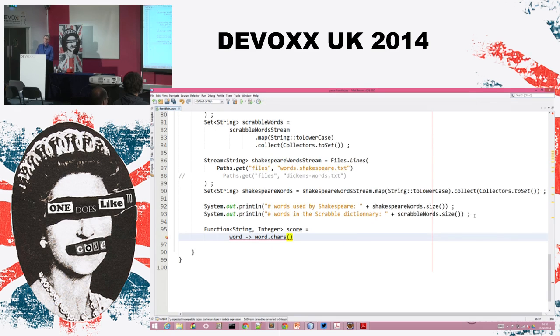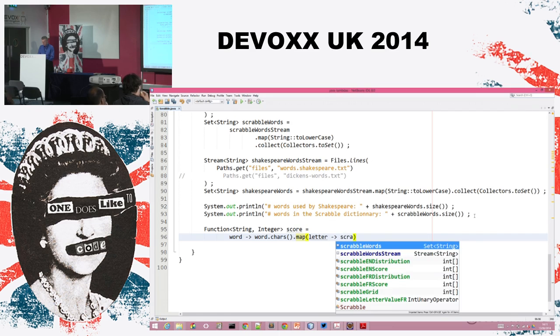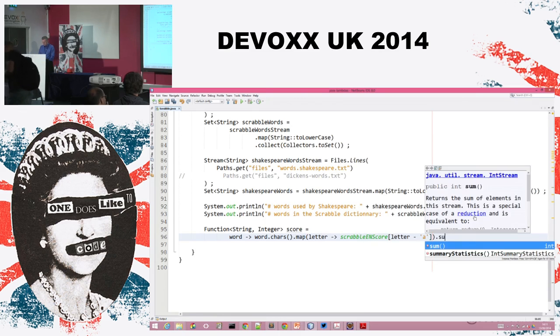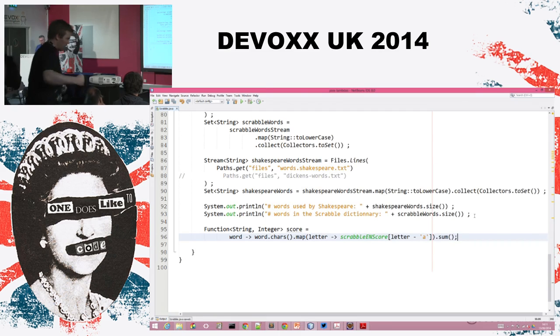It builds a stream on the letters of that word. I can map that stream by transforming the letter into its score, by reading the array I just showed you, using this old trick to read the correct cell of the array, and then sum it up to have the score of the word.